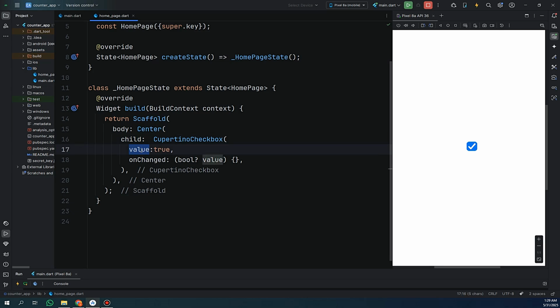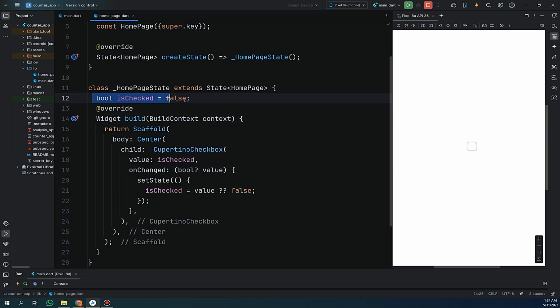The value property is a boolean that decides whether the checkbox is checked or unchecked. The onChanged callback gets triggered when the user taps the checkbox. Here we use a boolean variable and update its value using setState. When I click this checkbox, it's checked, and when I click again, it's unchecked.